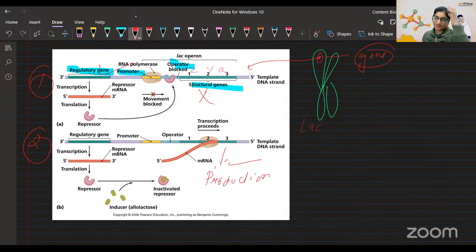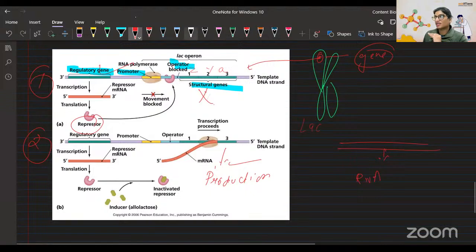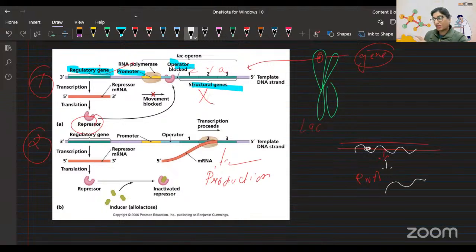So in the first case, what happened? There is a repressor present, and that repressor is blocking something. You remember when DNA is making product, DNA makes RNA first. That DNA is double stranded. Some enzyme would come, attach here and start making RNA out of it. But in the first case, you see that the operator is being blocked. This enzyme is RNA polymerase, and it is blocked. It cannot move further. Understood? And that's why structural genes are not working.